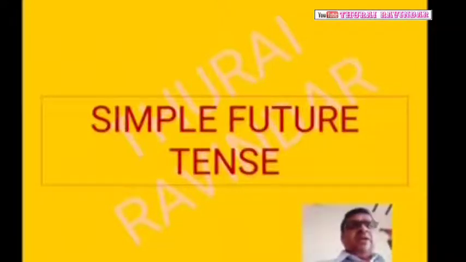Okay, so once again I will repeat for you. I plus shall plus verb 1 plus object, you, they, he, she, it, names plus will plus verb 1 plus object.